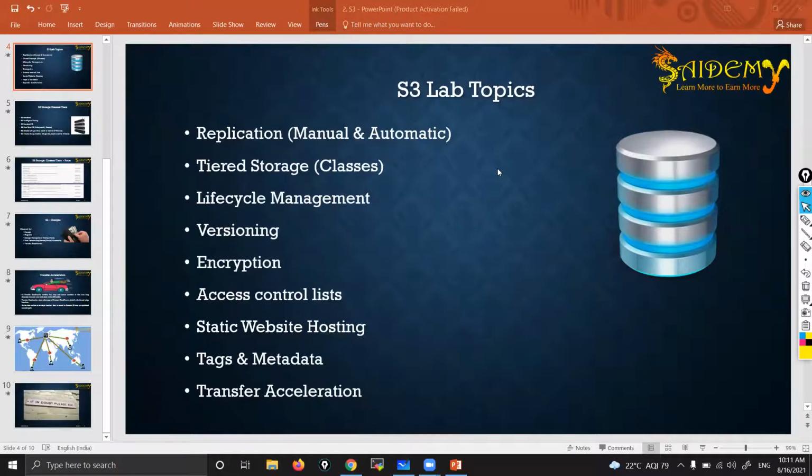In an interview, do they ask all this theory part as well as practical things? Obviously, that depends. They might ask you. If they ask you, you can explain and give the answer. Is there any limit on versioning, because we are creating multiple versions? There is no limit.